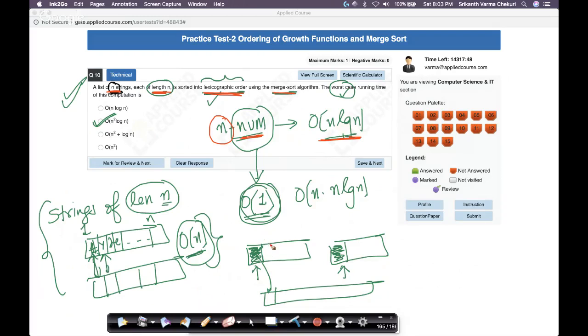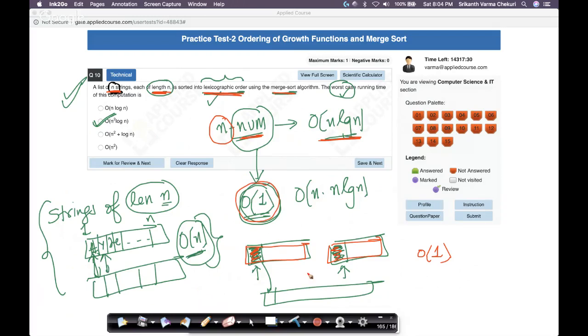But here, when you're merging, let's assume I have two arrays here and I'm trying to merge them. I have to compare this number with this number, and I can determine if this number is greater than this number or not in order of one time. That's a property of numbers, right? We never mentioned that explicitly, but that's what we are using internally.